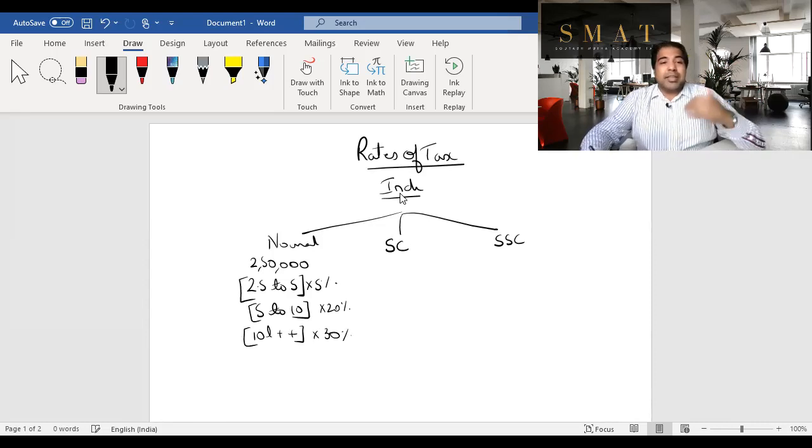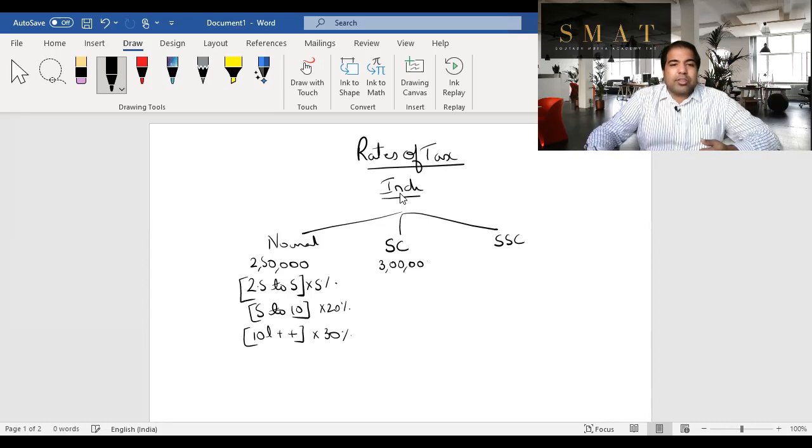What about senior citizen? Everything remains the same. Only thing is the basic exemption limit is 3 lakhs. So everything starts with 3 lakh. And for super senior citizens who've turned 80 or more in this year, guys, here this is 60 or more, and here it is 80 or more. In this case, the basic exemption limit is 5 lakh. Everything else remains the same.